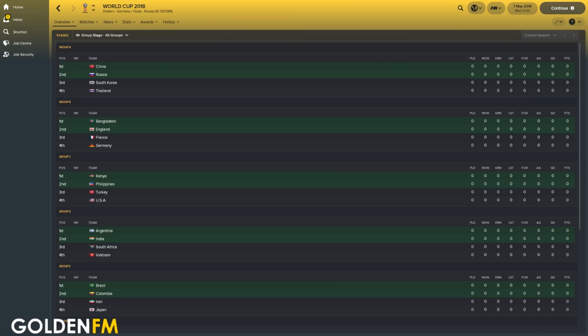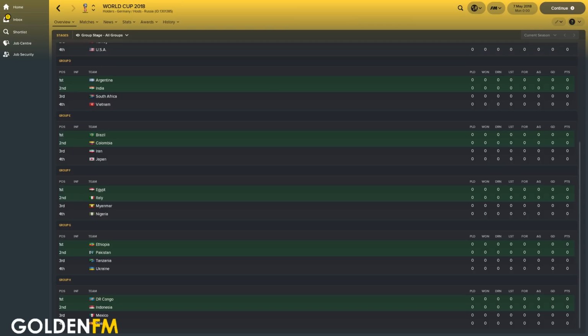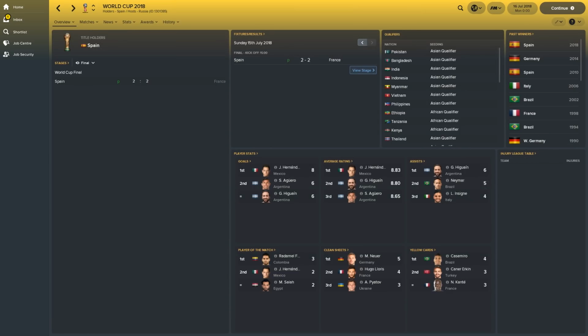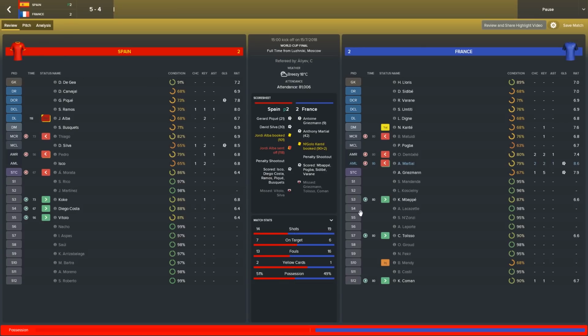So using the FM18 editor, I've created those 8 groups. Like I said, I'm going to simulate the World Cup 3 times now, and we're going to see who manages to win them. So Spain have managed to beat France in the first simulation in the final on penalties. 2 predictable finalists. We're not going to see the likes of China or India going all the way, but we might see the likes of Mexico or USA pulling up a few surprises. We'll see. It looks like a very good final, and it obviously went down to the penalties.